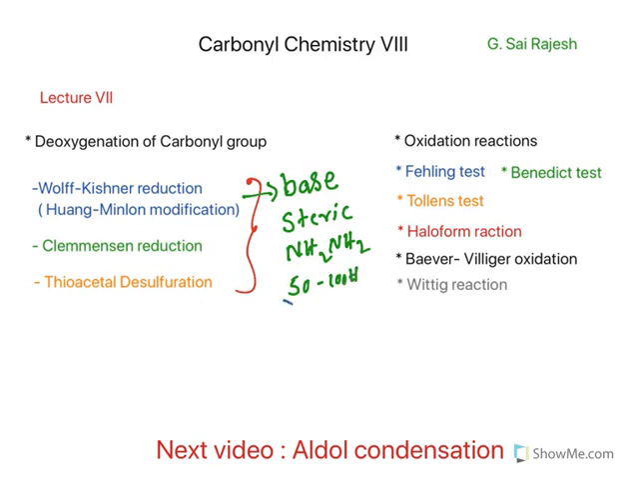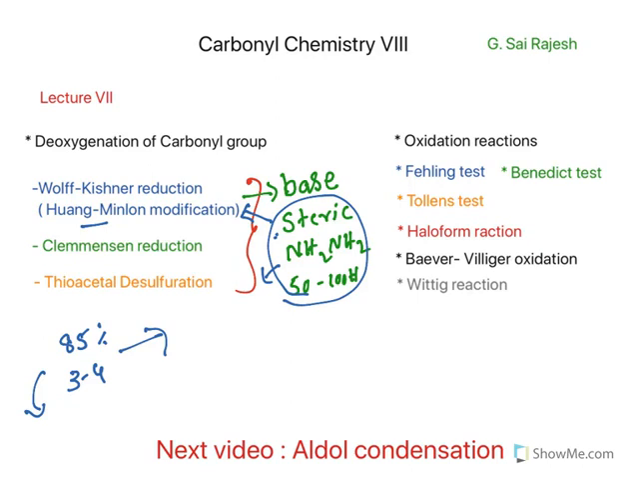Because of these limitations, it is modified nowadays with something called the Huang-Minlon modification. This is the Chinese researcher's name. In this case, it is not anhydrous hydrazine, only 85% hydrazine is used. And the reaction time is very much reduced to 3 to 4 hours because the water and unreacted hydrazine are distilled out. And this modification can also be used to convert sterically hindered carbonyls to alkanes. So this is the advantage with the Huang-Minlon modification.